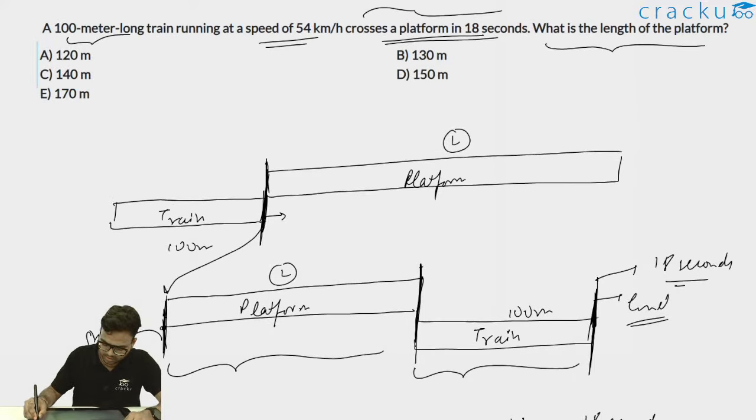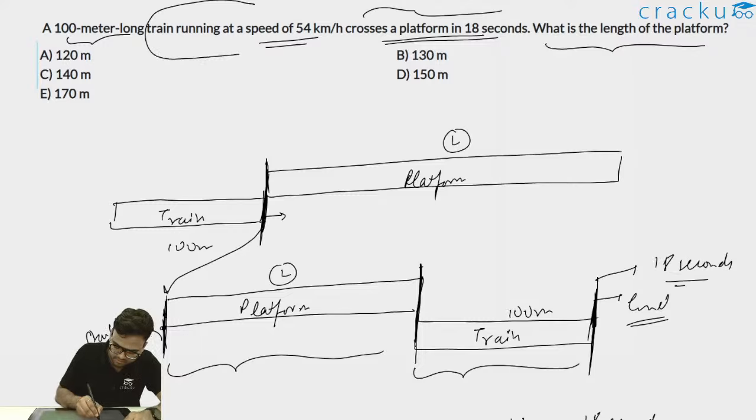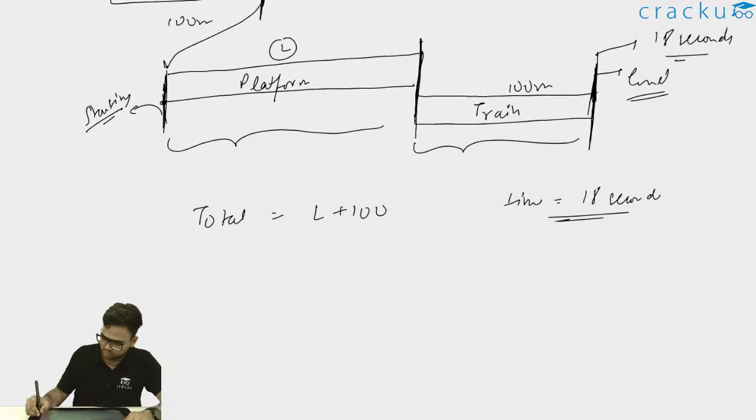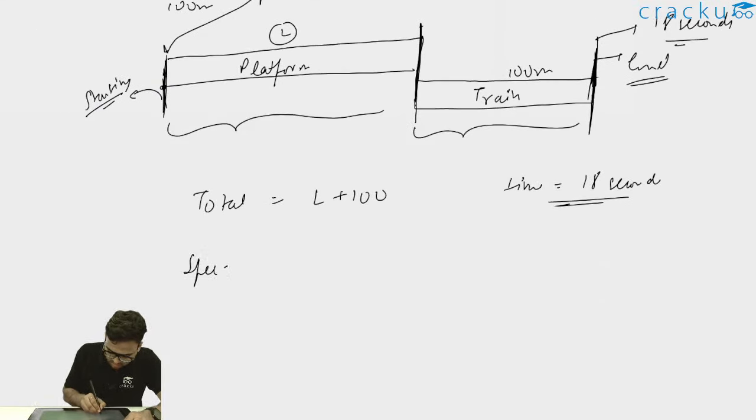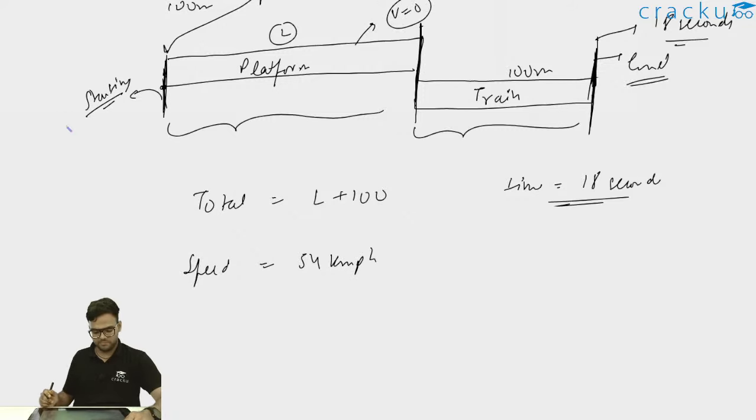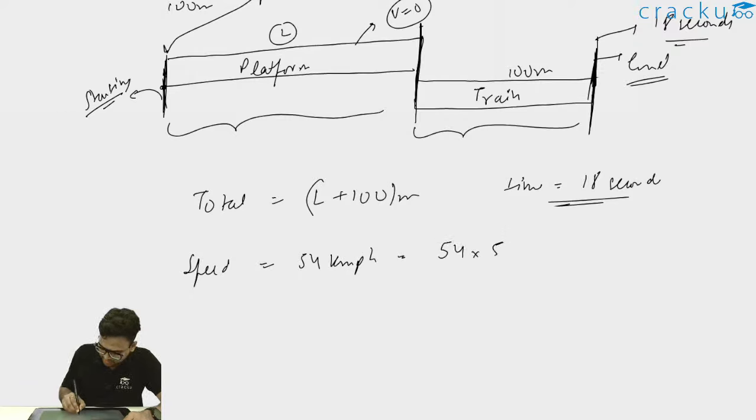We are also given the speed of the train. Speed of the train is 54 km per hour. Now this platform is a stationary platform, so we can consider the speed of the platform will be 0. I have to change the speed because the distance is L plus 100 meters and the time is in seconds. So I have to change it to meter per second. I can just multiply it by 5 by 18. So 54 into 5 by 18 will be 15 meters per second.